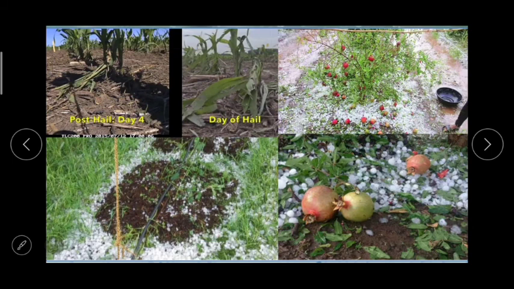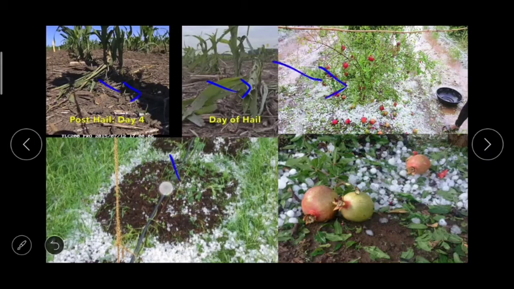Now here in the images you can see how it destroyed crops. Day of hail, then the post hail, day 4. This is how it destroys the crops.